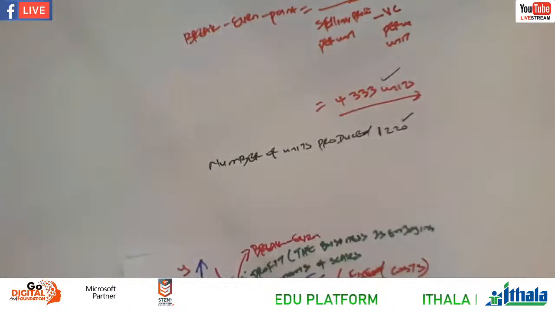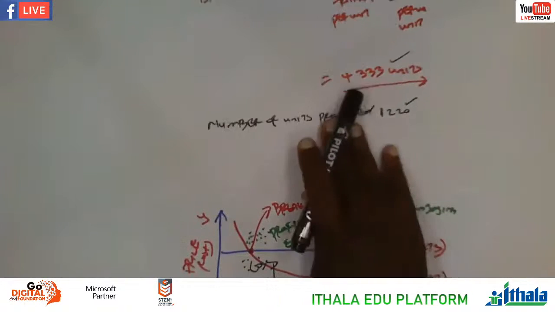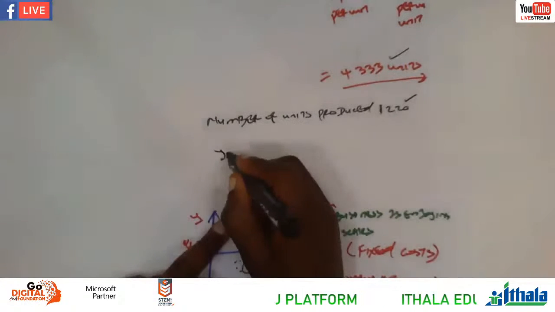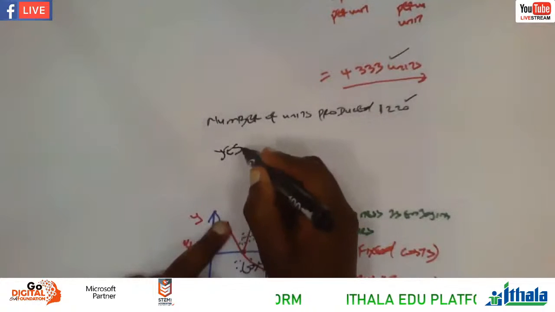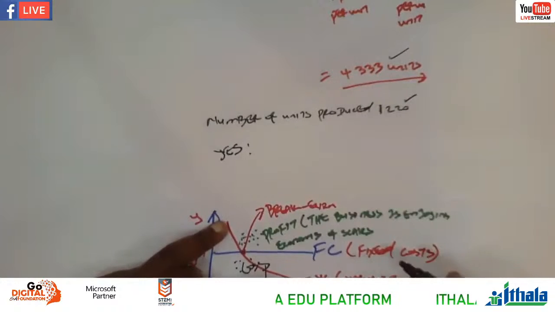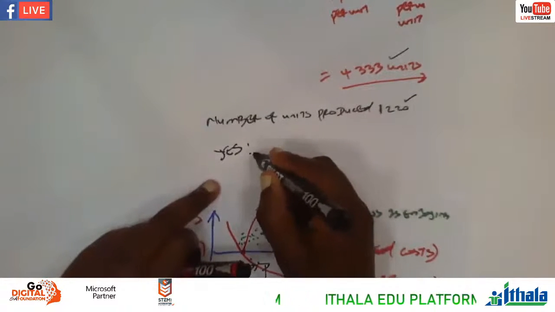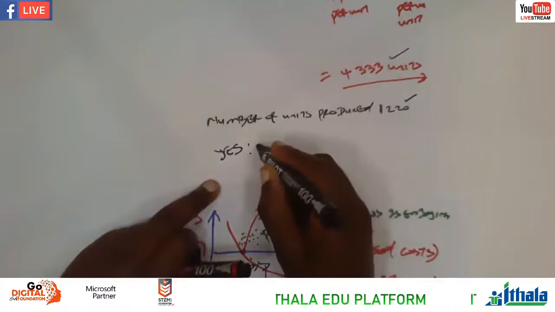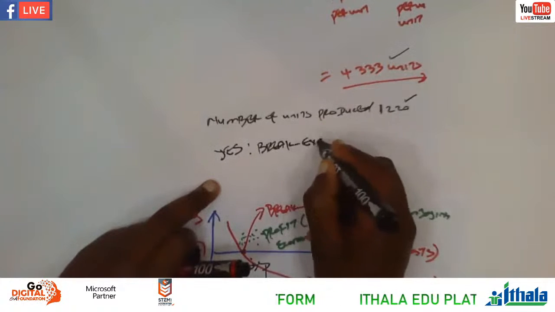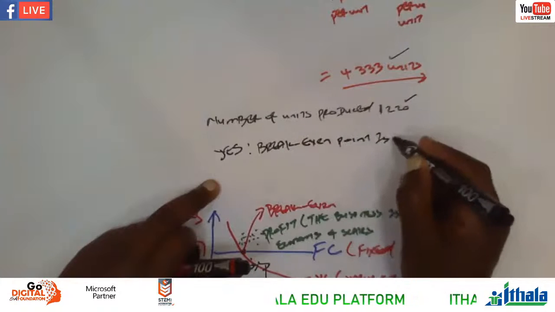Maybe the question that you can come across, you can say, can you be happy with the break-even point? And then let's say 3 marks or 5 marks. Let's say 3 marks. We have to say yes or no. So we're saying yes, in this case, yes, right? And then now we have to support. Then how do you support? We are saying number of units produced. So the break-even point here in this case is greater.